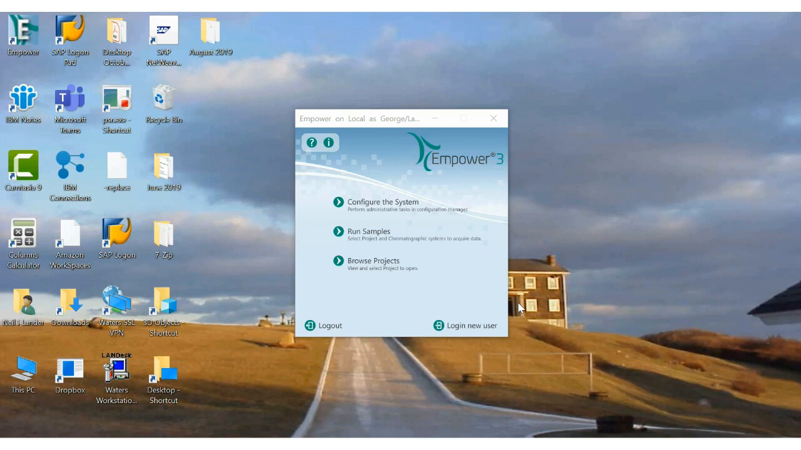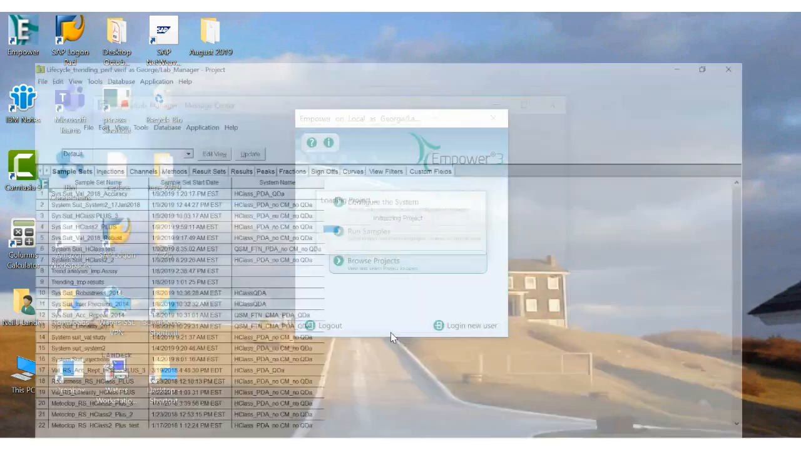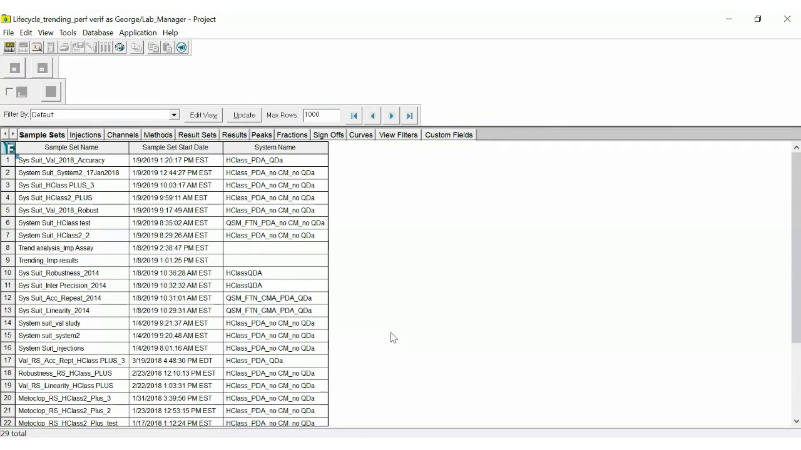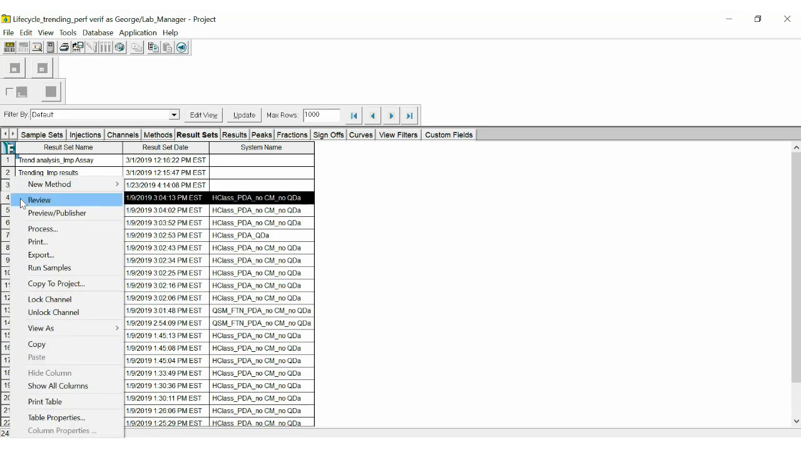But before that, let's first open our project. And a project, which looks like a little yellow file folder, is a place where we do our work. We have all of our methods that we've created, data that we've collected, and results that we have generated. So let's take a specific set of results that we can use to create the control chart. And before we do that, let's look at the chromatography.